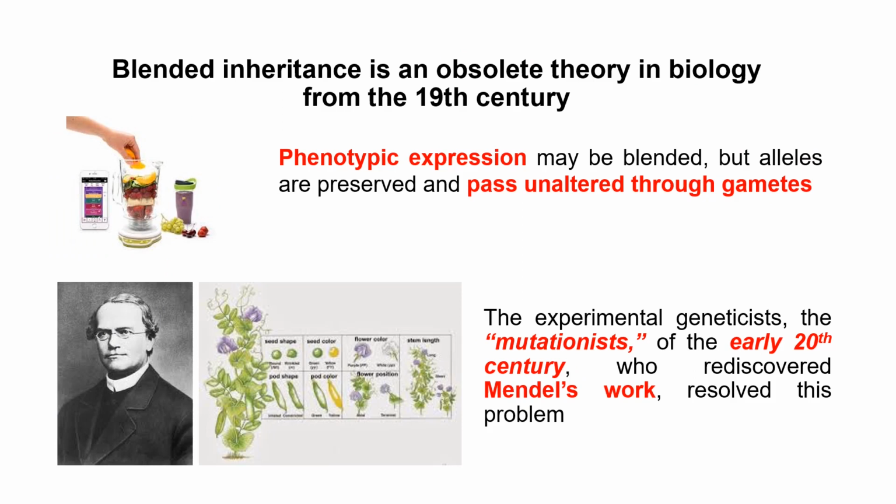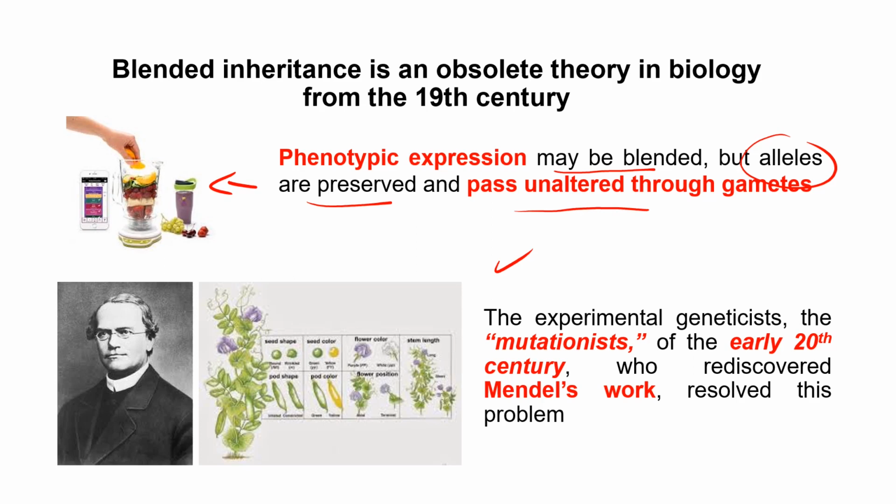So to finish, regarding the ideas of blended inheritance, although you might think that the phenotypic expression is blended, what Mendel actually found is that the alleles are preserved and passed without being modified in the gametes. And Mendel lived, as I said before, at the same time as Darwin.